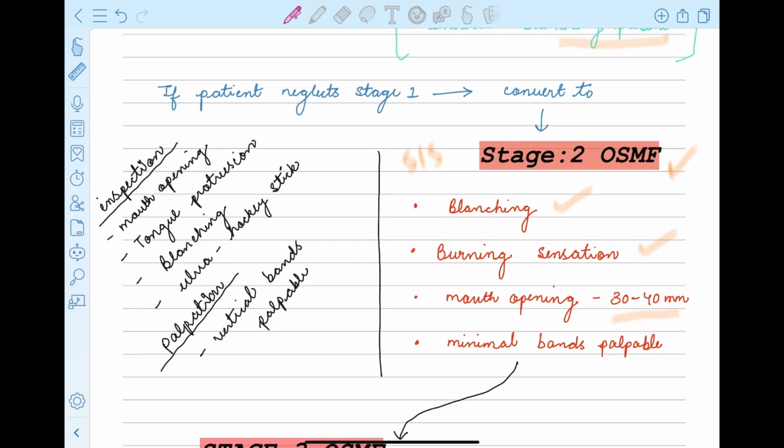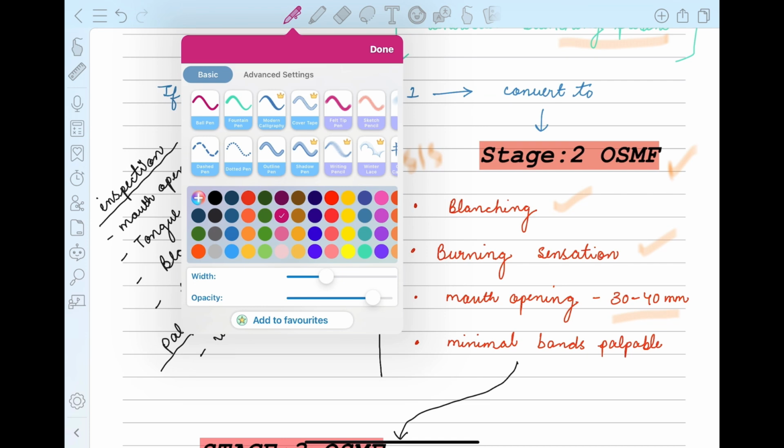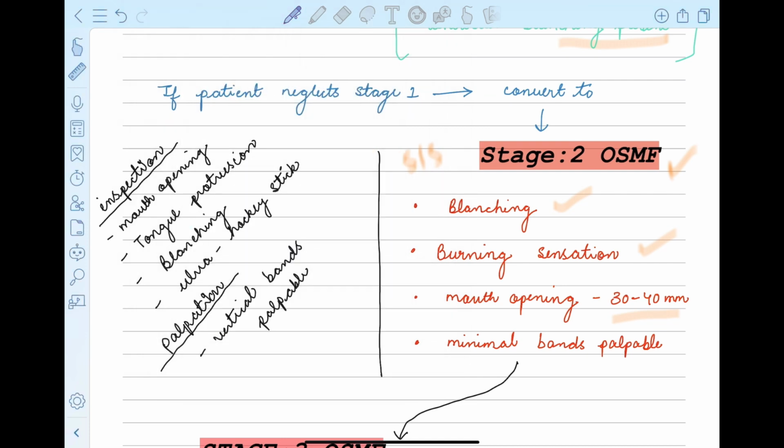So now when we come to stage 2, what are the things that we'll be seeing? We'll be inspecting, of course, the mouth opening. Tongue protrusion, whether there is protrusion of the tongue or not. Blanching, we'll look for blanching. And then we'll look at the uvula. It takes a hockey stick appearance.